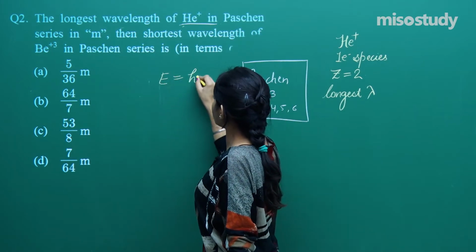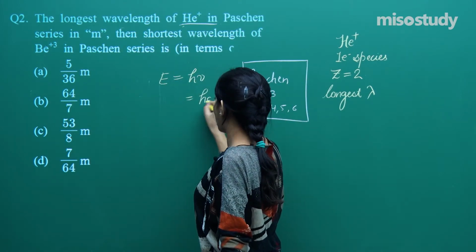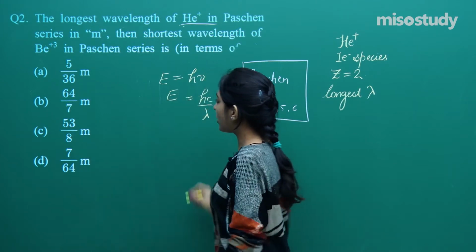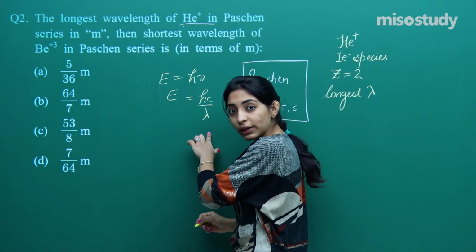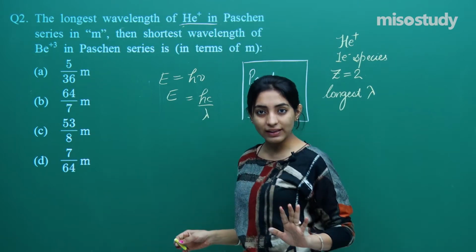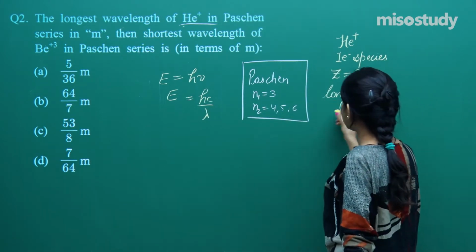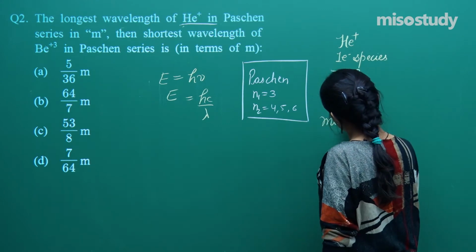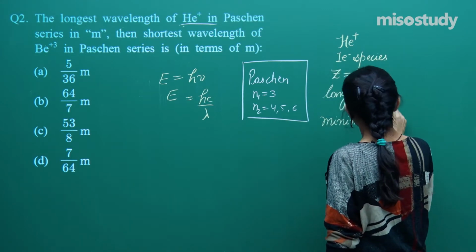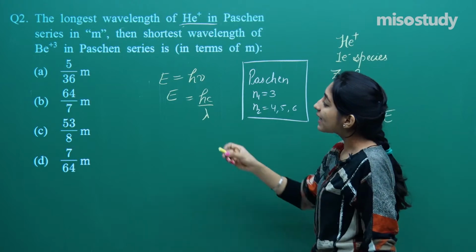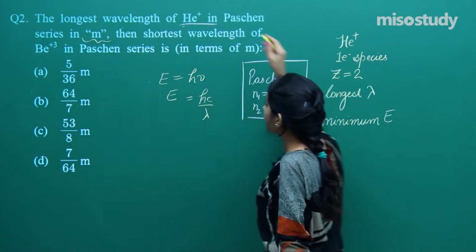E is equal to h nu, which is equal to hc over lambda. So if energy is more, lambda will be less. If lambda is more, energy is less, right? So if he is talking about longest wavelength, he is talking about minimum energy.